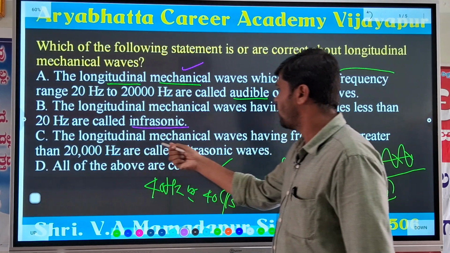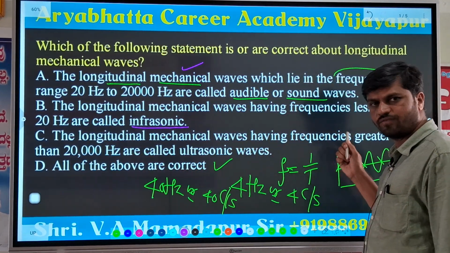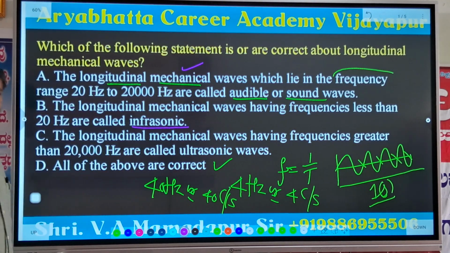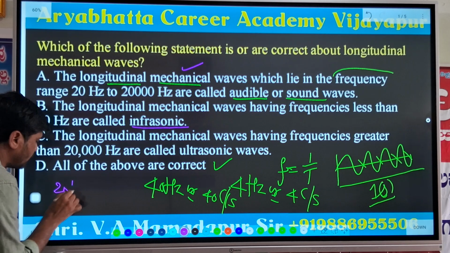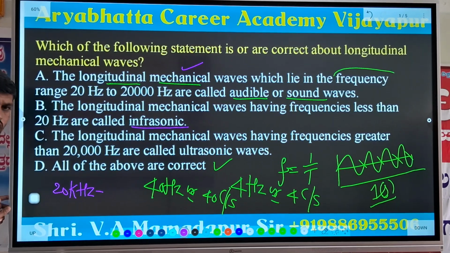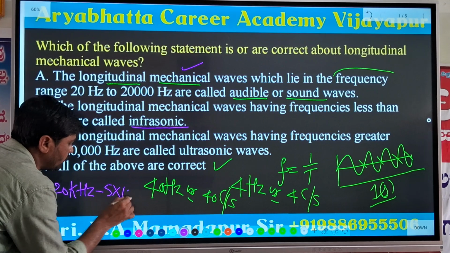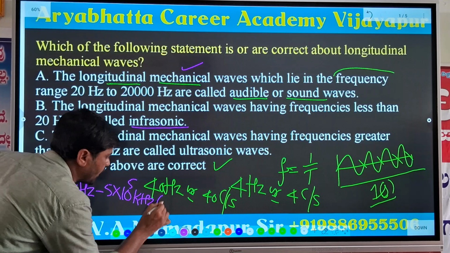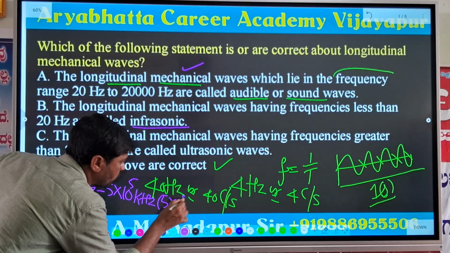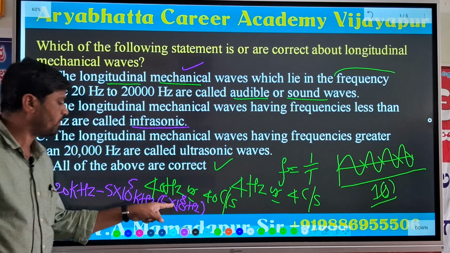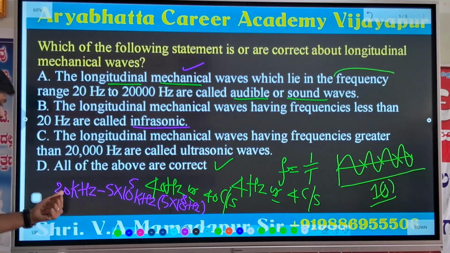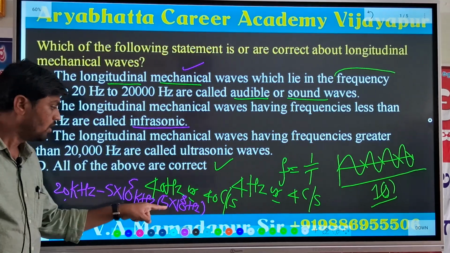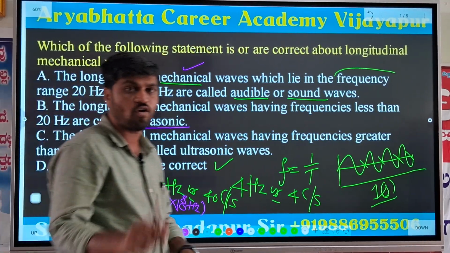And the longitudinal mechanical waves having a frequency range of 20,000 Hz, see here, ultrasonic waves have a frequency of 20,000 Hz, I can write shortly 20 kHz, up to how much? 5 into 10 to the 5 kilohertz, or it can be written as 5 into 10 to the power of 8 Hz also. 5 into 10 to the power 8 means 50 crore. Imagine, ultrasonic waves have a frequency from 20,000 Hz to 50 crore Hz. These waves are formed in only 1 second.